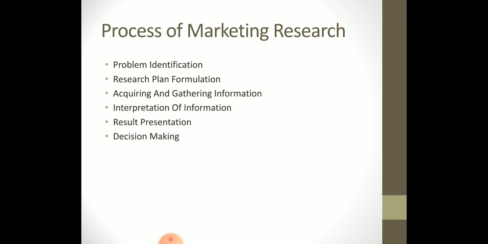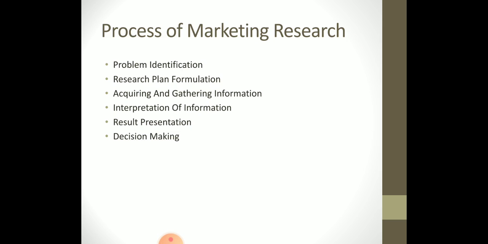After that, the fifth step of the marketing research process is result presentation. In this step, all the findings of the process are presented to the management team for efficient decision making.